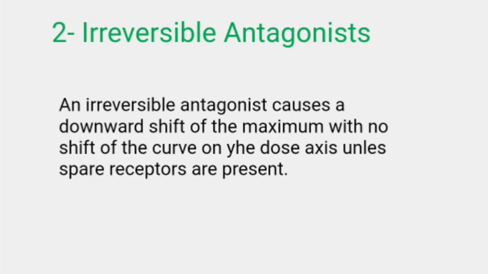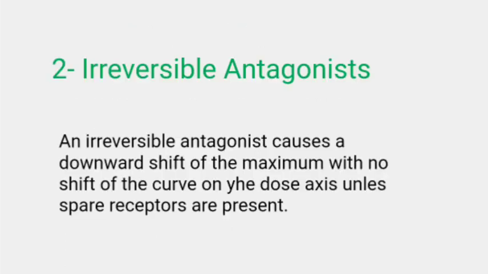There are two mechanisms by which an agent can act as a non-competitive antagonist. The antagonist can bind covalently or with very high affinity to the active site of the receptor. This irreversibility in binding to the active site reduces the amount of the receptors available to the agonist. The agonist cannot outcompete the antagonist even if the dose increases.